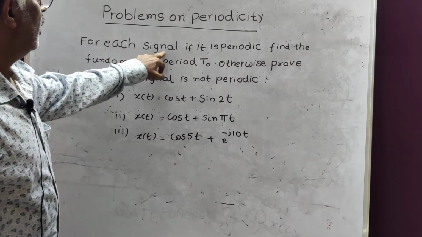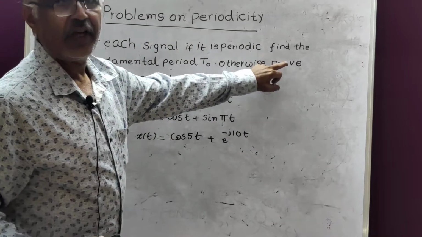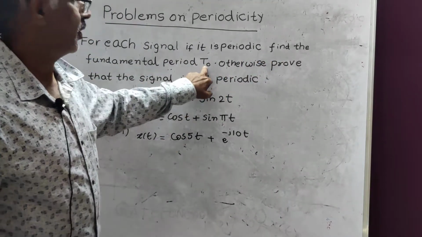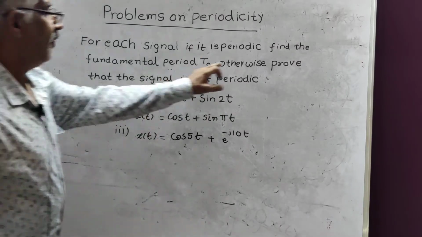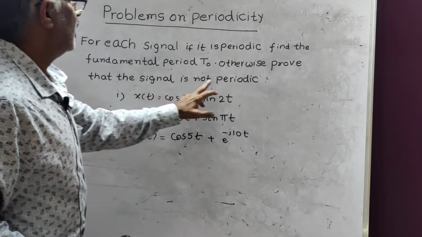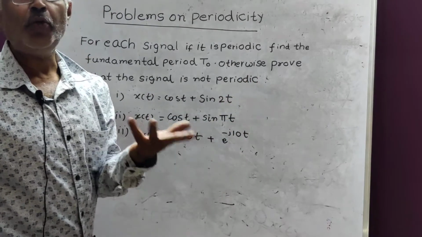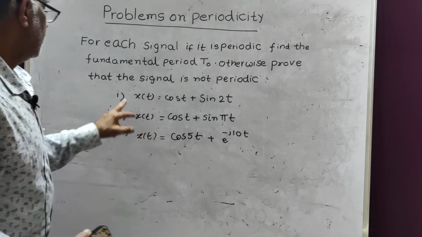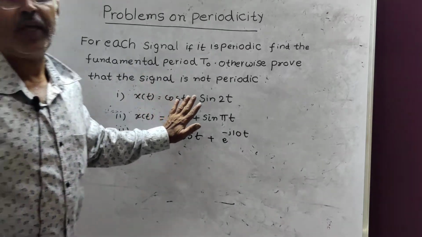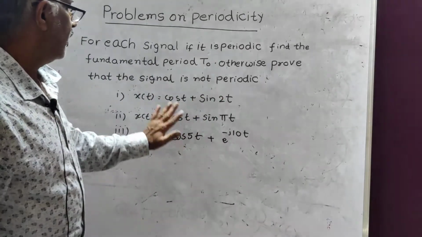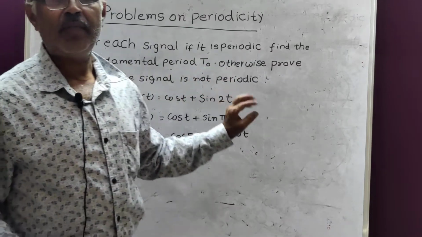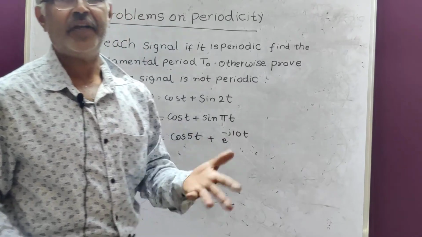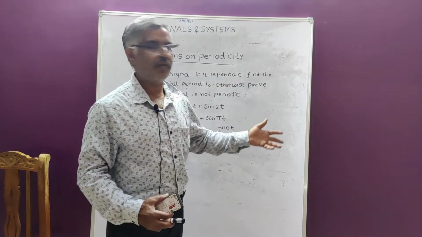For each signal, if it is periodic, find the fundamental period T naught. Otherwise, prove that the signal is not periodic. There are only two possibilities, either periodic or aperiodic. Three problems. So three typical problems I have taken. Then this is an advanced problem and a slight derivation you have to make, which I have not stated, but I will take up in the problem itself.